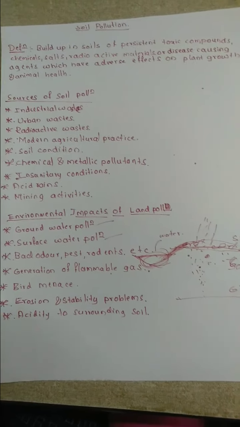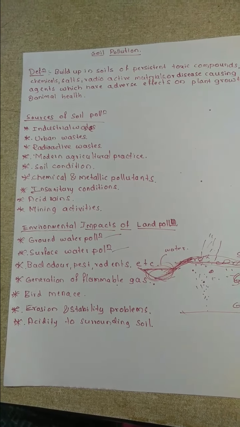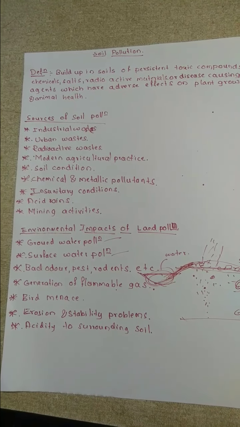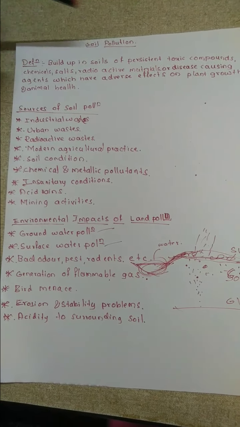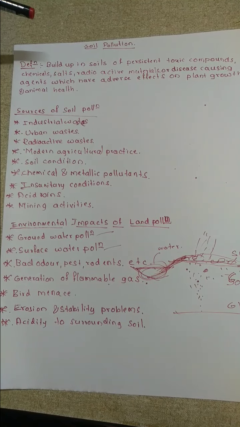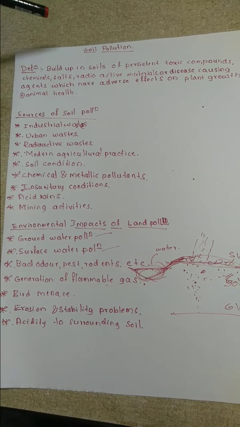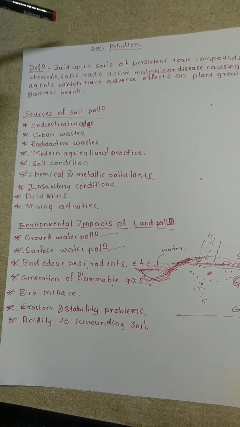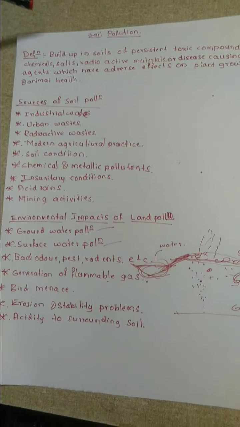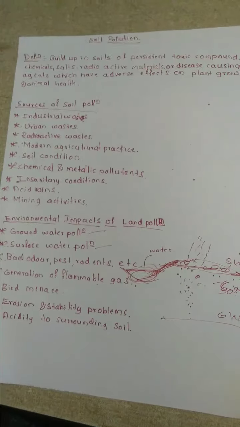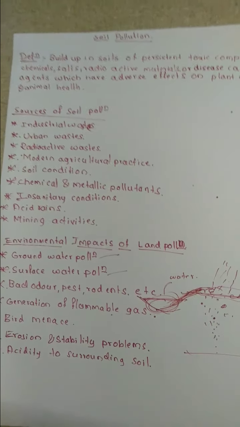Next, we will repeat the things we have studied in today's class. We have studied what soil pollution is. We will just see it once again. It is the persistence of toxic elements, salts, minerals, radioactive elements. If they are mixed with the soil, then they create a problem to human, animal and plant life, that is soil pollution.